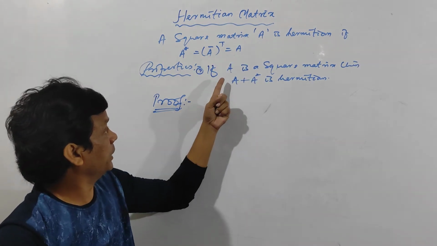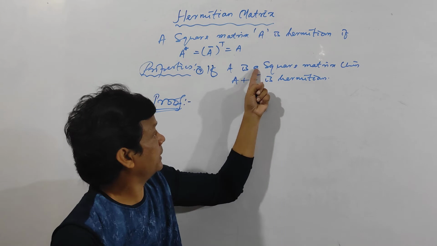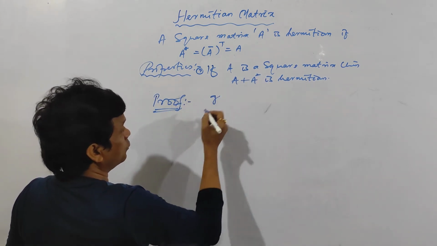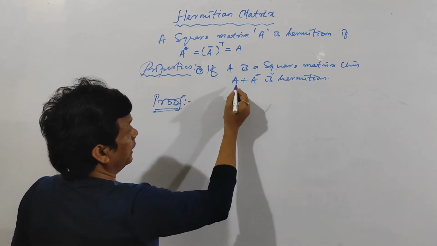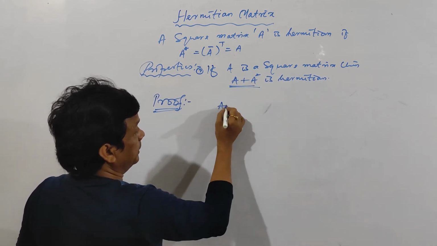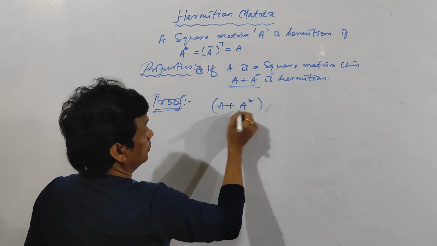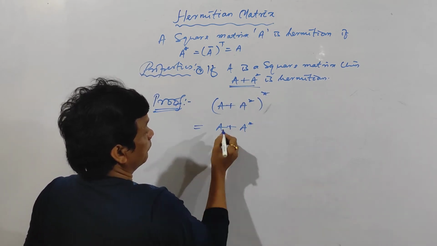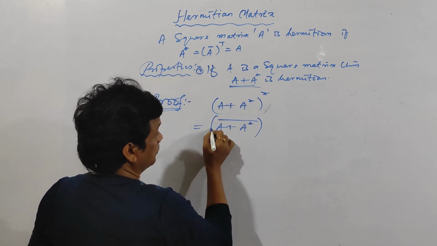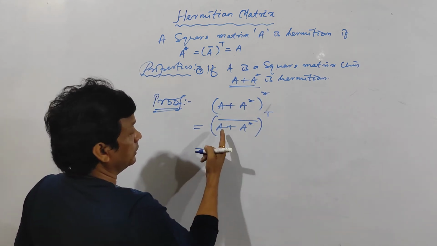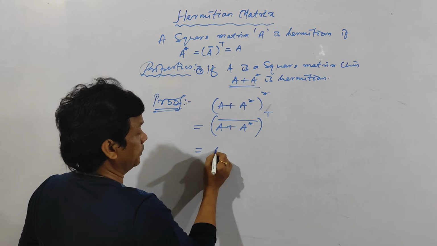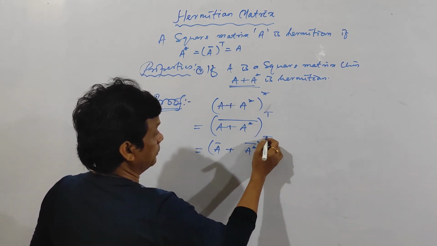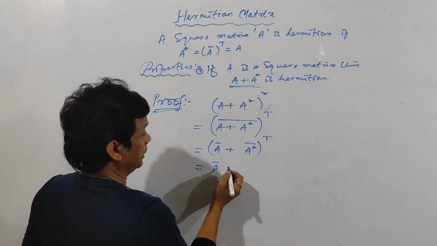See here the seventh property. If A is a square matrix, then A plus A star is Hermitian. Given A is a square matrix, now you have to prove A plus A star is Hermitian. That means A plus A star will be equal to (A plus A star) whole bar, then transpose of this one. Clear? Z1 plus Z2 whole bar is Z1 bar plus Z2 bar. Transpose of this one. Then A bar.